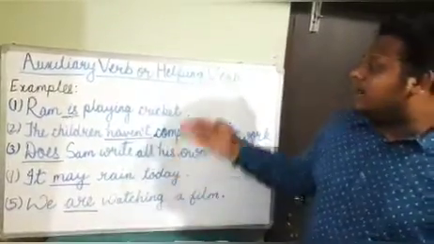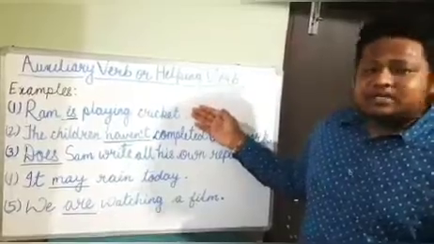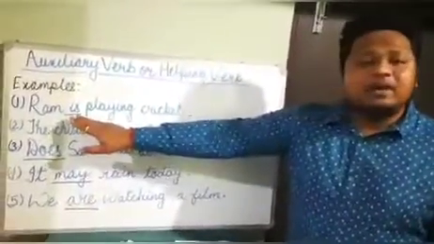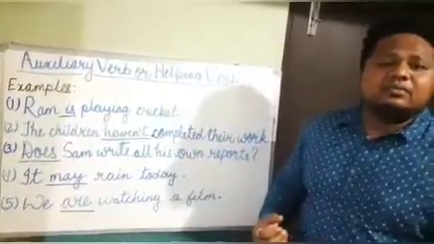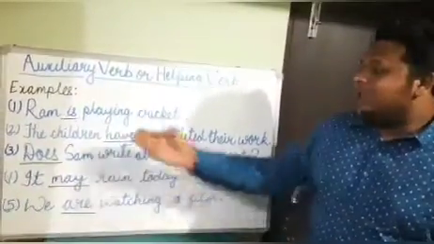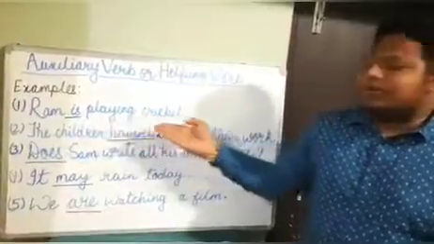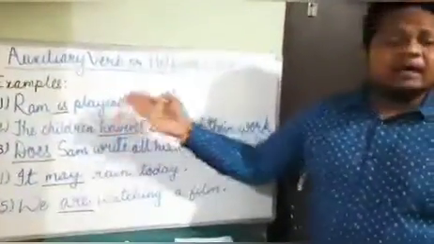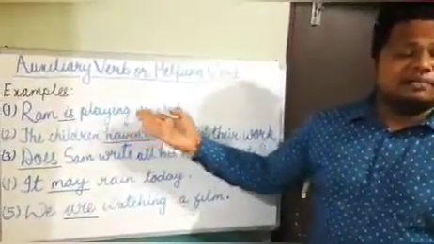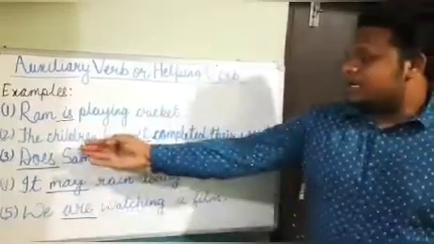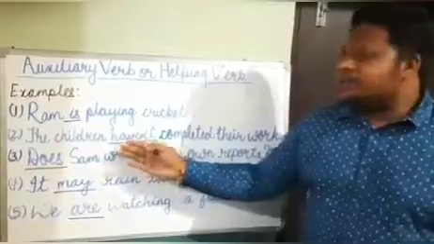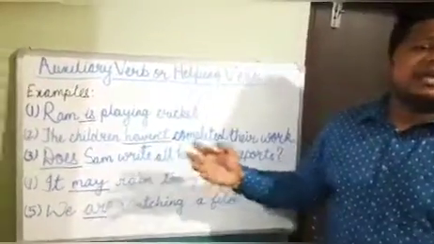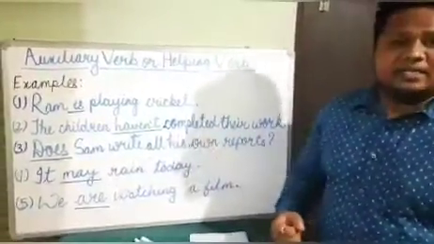So here in the first example, the auxiliary verb is telling about the tense of the verb. By reading the sentence, we can clearly make out that the sentence is in present tense. Second, the children haven't completed their work. Here, the auxiliary verb haven't is making the negative of this sentence.